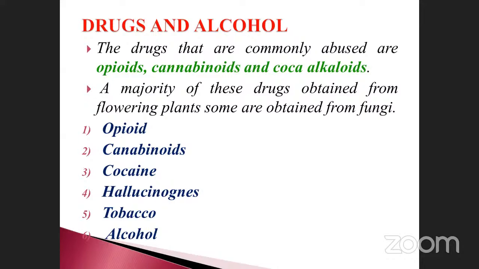See here, they have given us 6 parts. One is opioid, cannabinoids, cocaine, hallucinogens, and tobacco and alcohol. These are the 6 headings we are going to discuss here. You must note it down. What is an opioid? What is the main chemical composition of opioid? What are the sources? Where will you get it? Which plant? Name of the plant? What will be the uses? Okay, these things we are going to discuss one by one. This is very, very important from a NEET point of view.